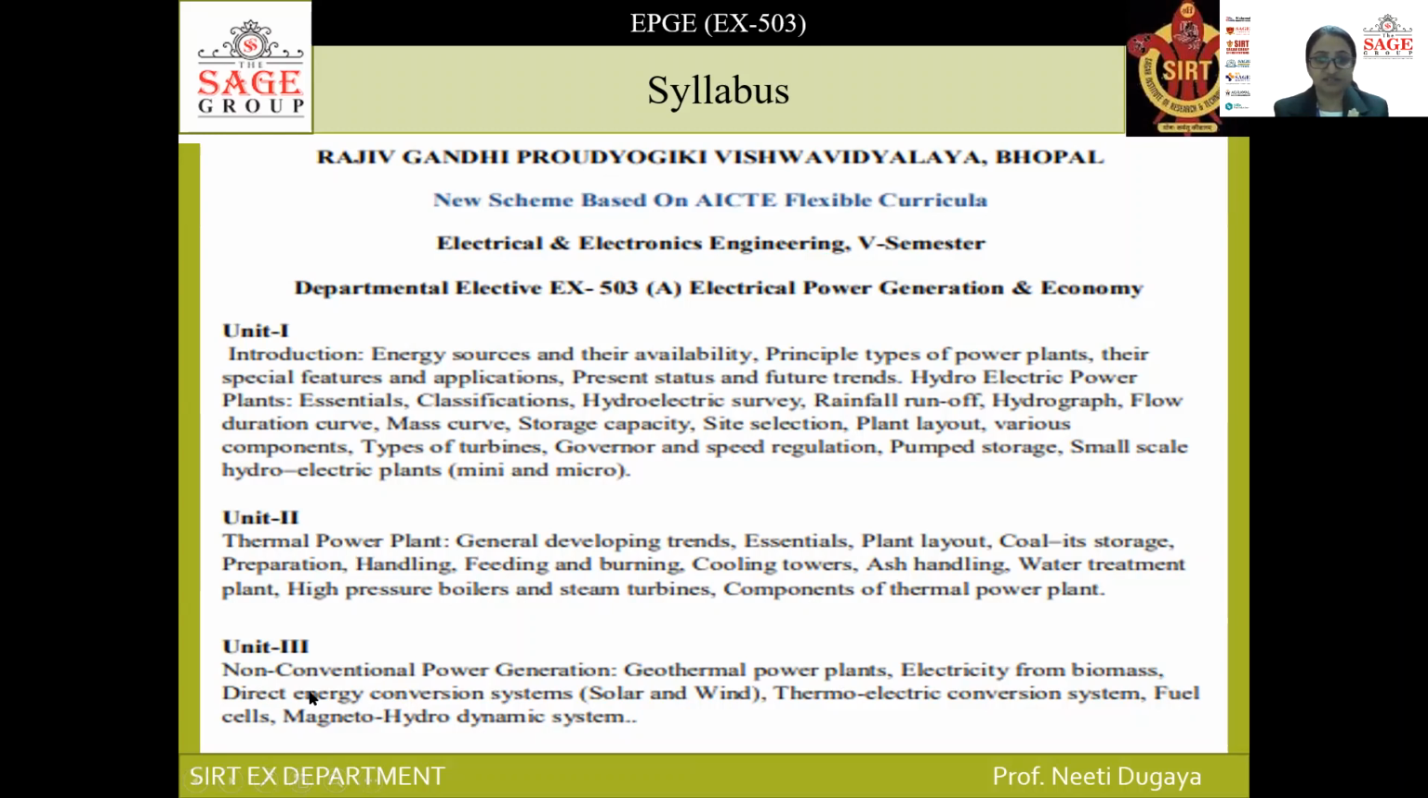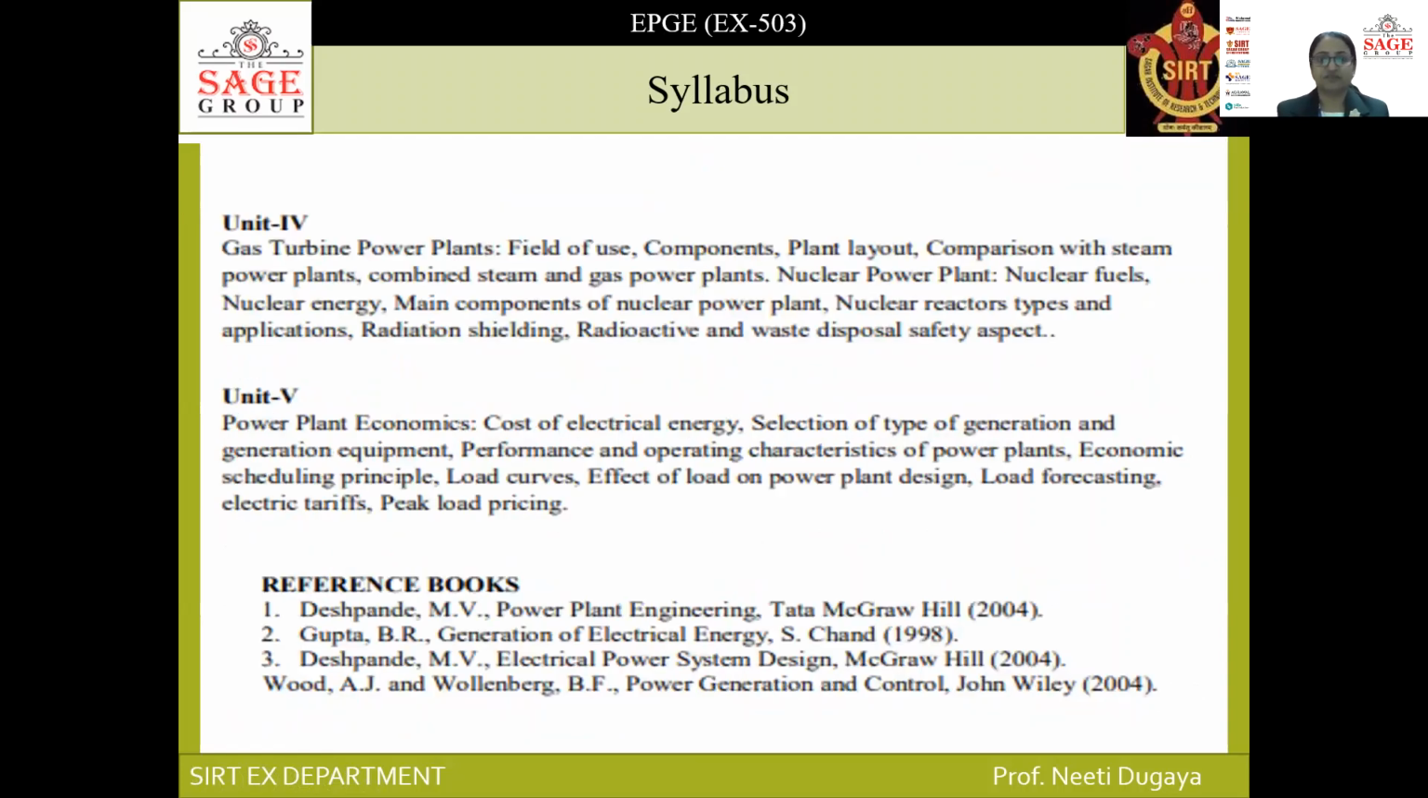Then unit 3 comprises non-conventional power generation, which is the future of electricity generation in the next 2 to 3 decades. So it will include geothermal power plants, electricity from biomass, direct energy conversion systems like solar and wind power plants, then thermoelectric conversion systems and their mechanisms, fuel cells, magneto-hydrodynamic systems, etc.